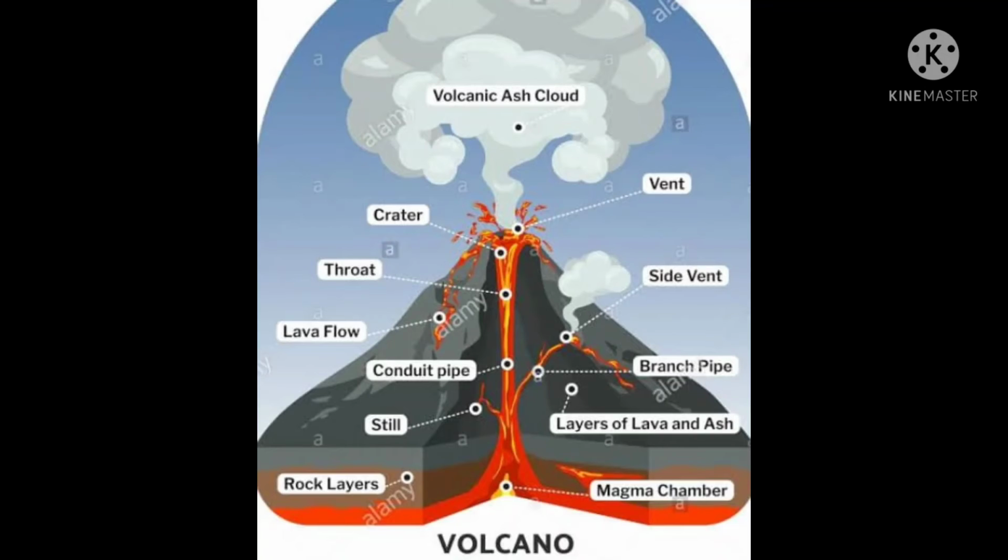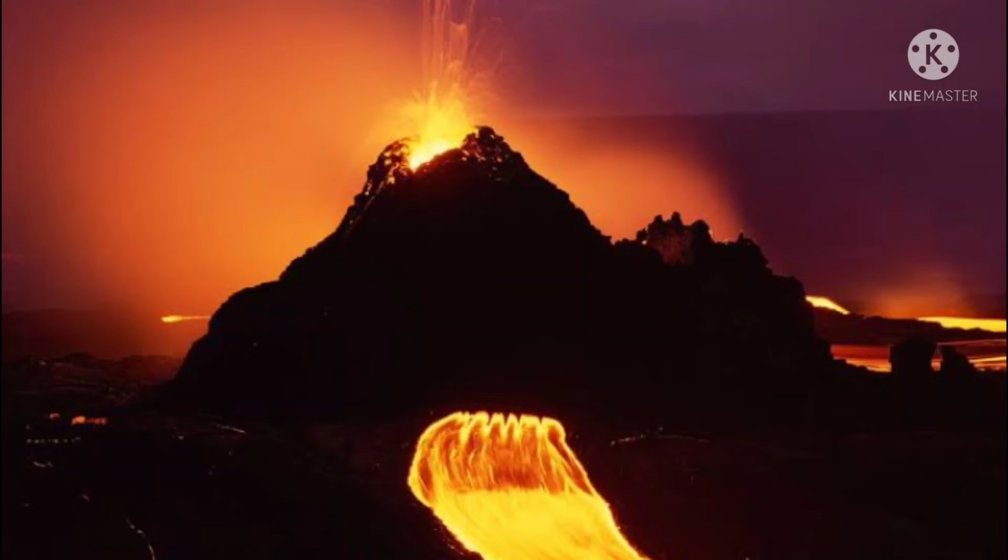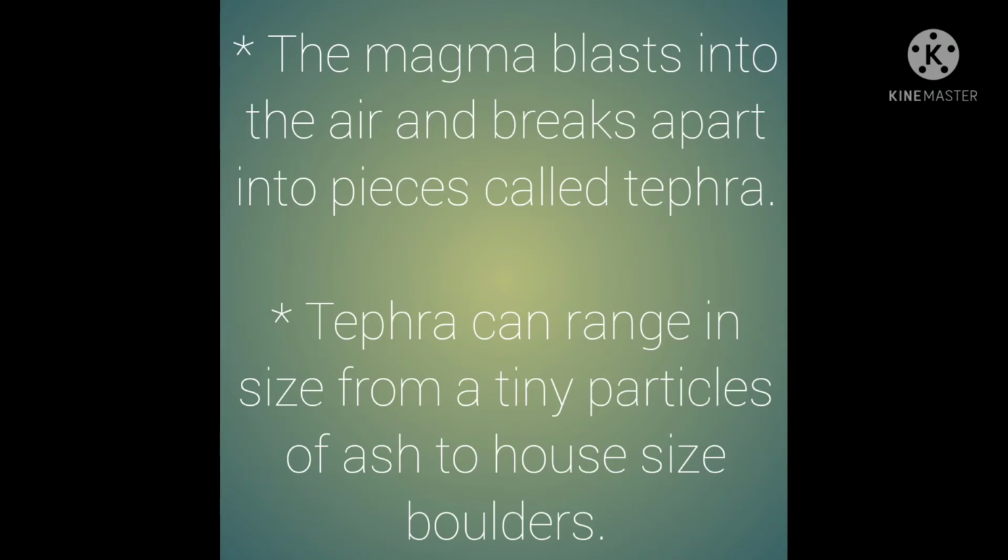If the magma is thin and runny, the gases will escape fast. This type of volcano rarely kills people, such as Hawaiian volcanoes, because they move slowly enough to get people out of the way. Otherwise the pressure builds up until the gases escape violently and explode. A good example is the eruption of Washington's Mount St. Helens. In this type of eruption, magma blasts into the air and breaks apart into pieces called tephra. Tephra can range in size from tiny particles of ash to house-sized boulders.